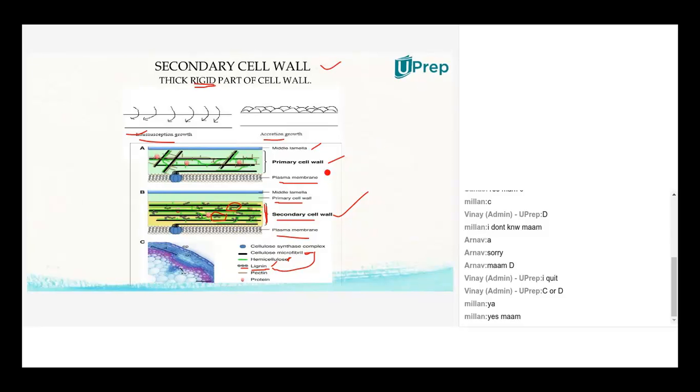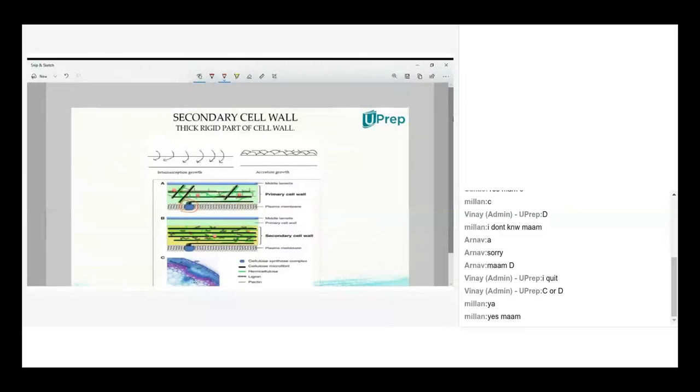Okay, get the word accretion, and the one they have shown as the cellulose synthase complex, the blue color one. Whenever you find the word synthase, it's something related to synthesis, producing by its own. Here we are talking about the cellulose fibrils and hemicellulose fibrils.